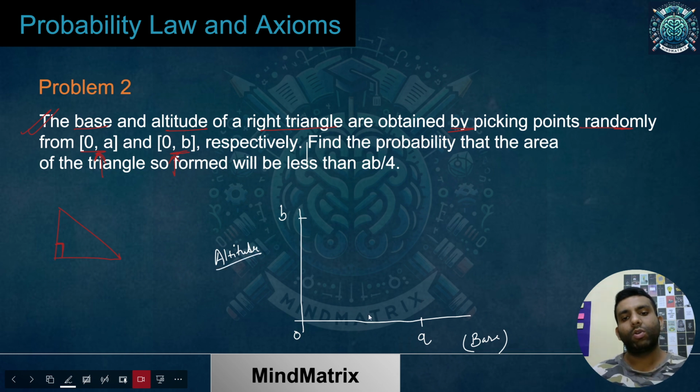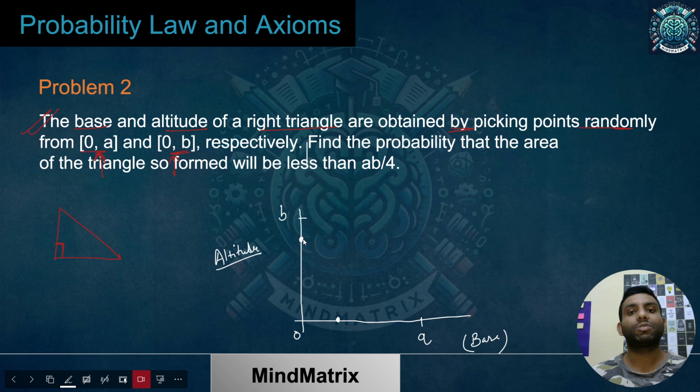So now my base can be any value between 0 and A. Let's say the value is this one, which can be anything. And the altitude value can also be any value between 0 and B. So let's suppose the value is this, as this is less than B and greater than 0.